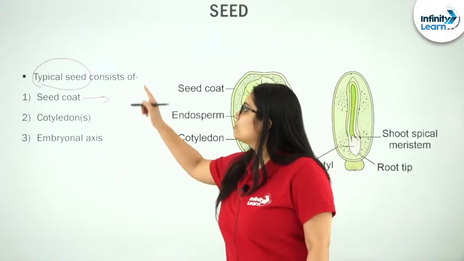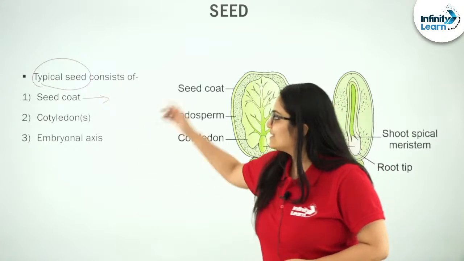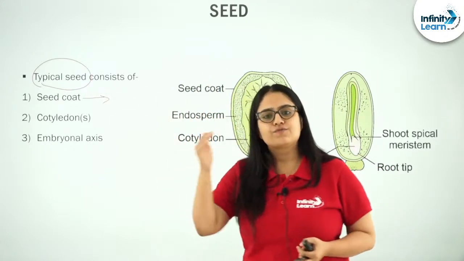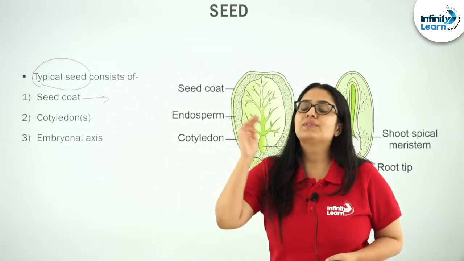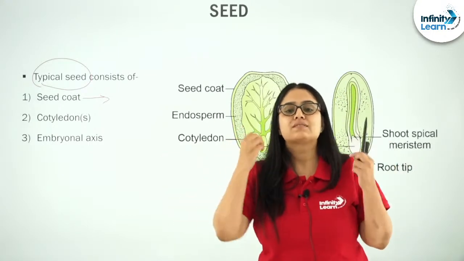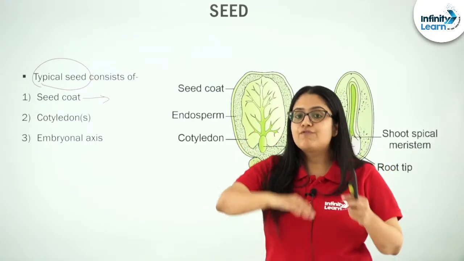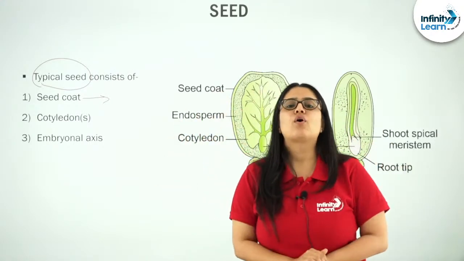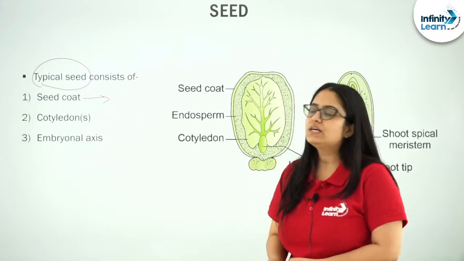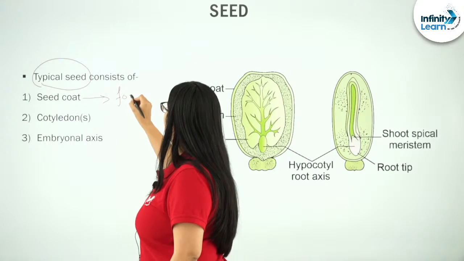Please notice this clearly: the integuments of the ovule become thick, hard and tough, and form the outer protective covering of the seed.